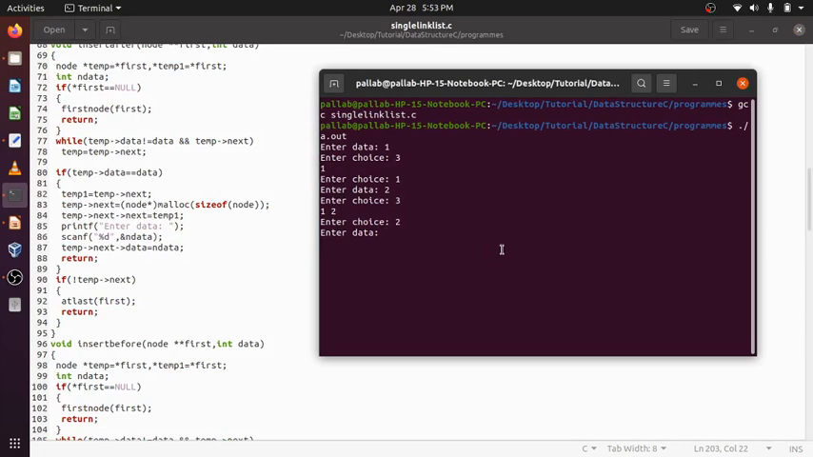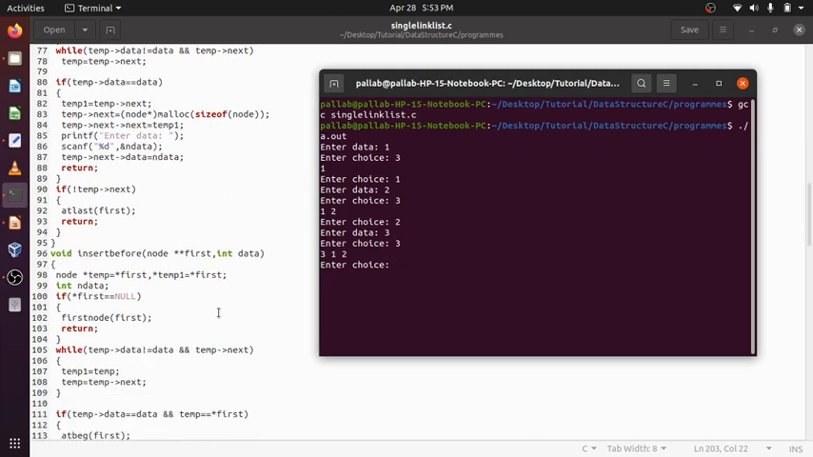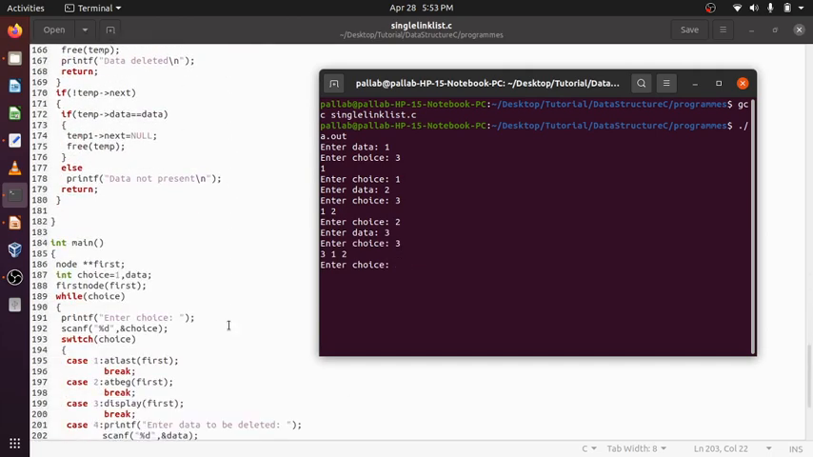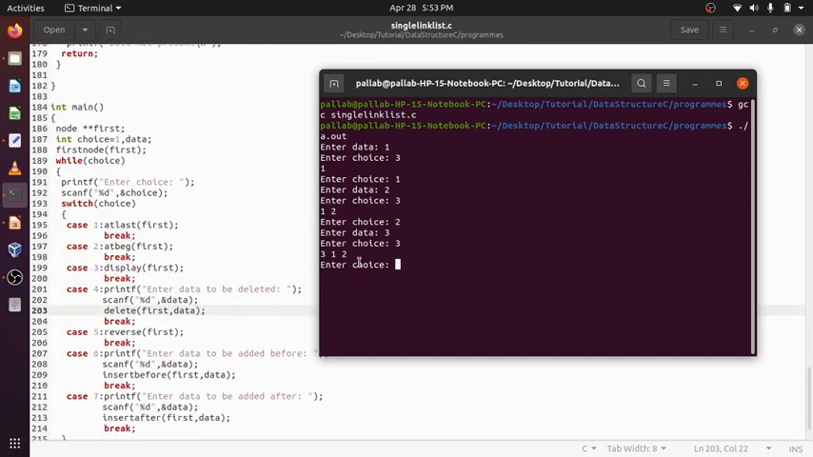Enter data. Suppose at the beginning I am doing 3. So after the display, the list is 3 1 2. 3 is for display, 3 1 2. Now it's delete. Suppose we want to delete something. Let's give the choice 4. Enter data to be deleted. Delete 1. Now 3 and 2 remain, 1 is deleted.